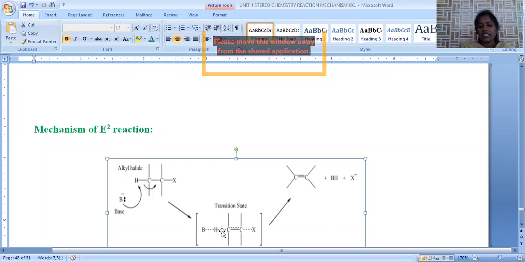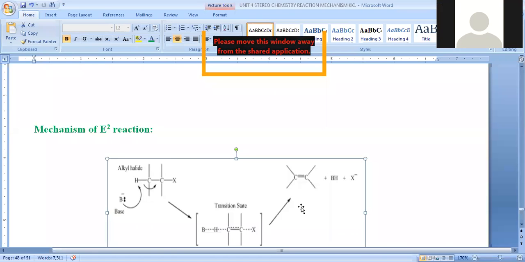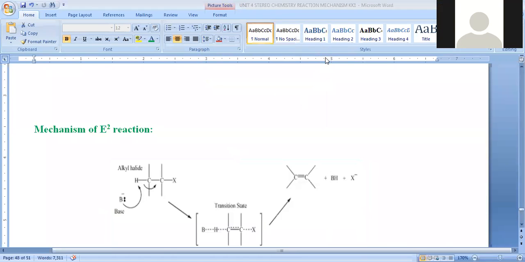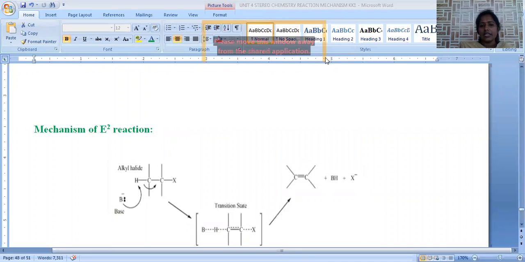Slowly, this H plus is departed from the carbon. Again, it is denoted with dotted lines. A new carbon-carbon double bond is forming here. That initiation of bond formation is indicated by dotted lines again. Departure of X minus is also indicated by this dotted line. So this is called a transition state. Why are we saying transition? Because it is not a compound. We cannot isolate this. It is not possible to locate this compound. That's the reason why it is called a transition state.